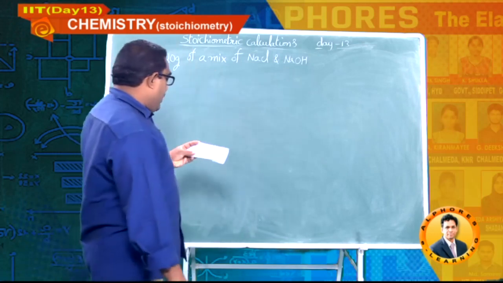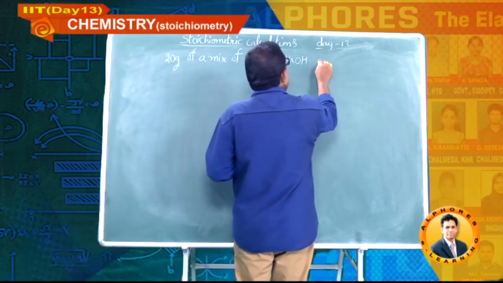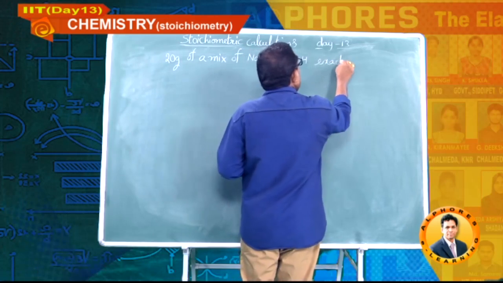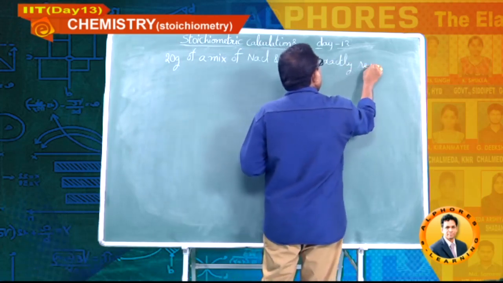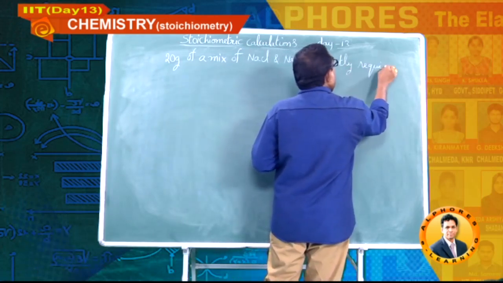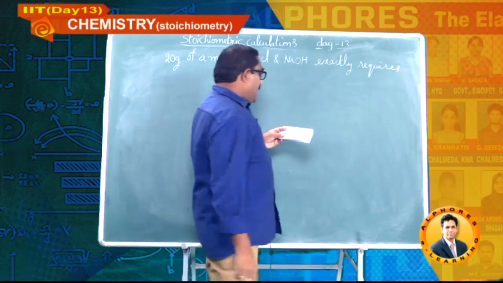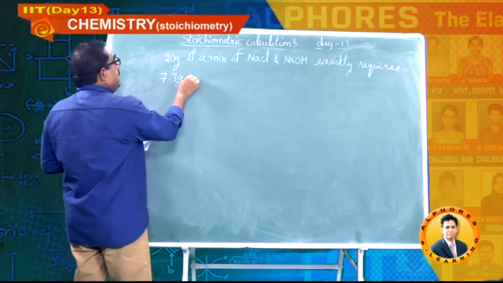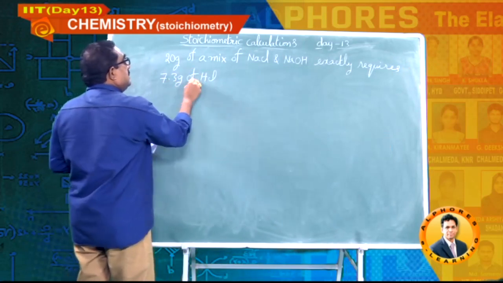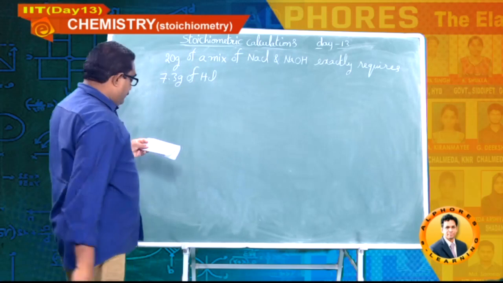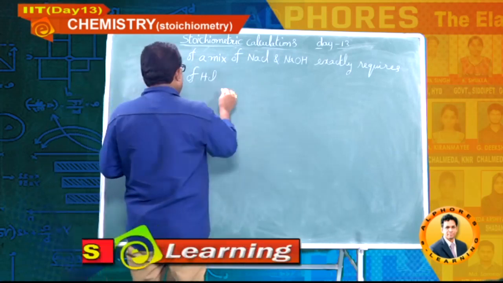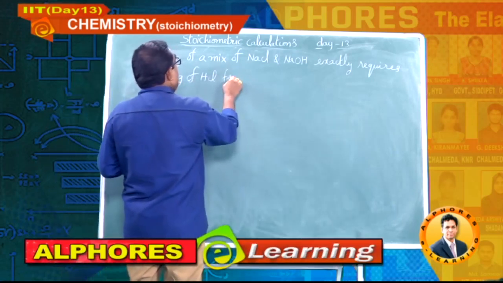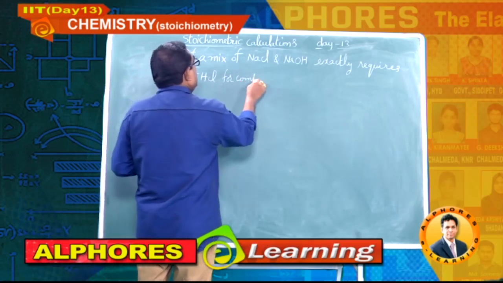Sodium chloride and sodium hydroxide exactly requires 7.3 grams of HCl for complete reaction.